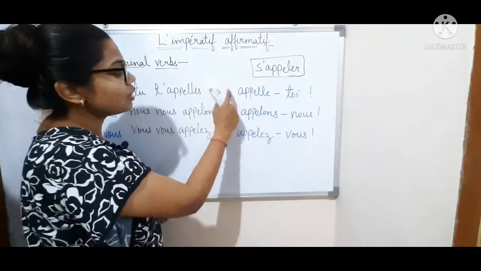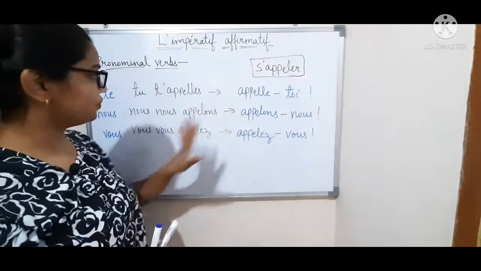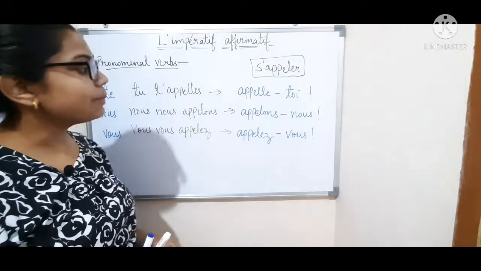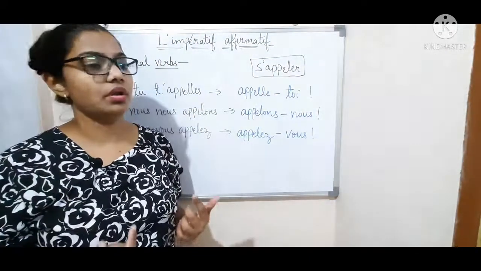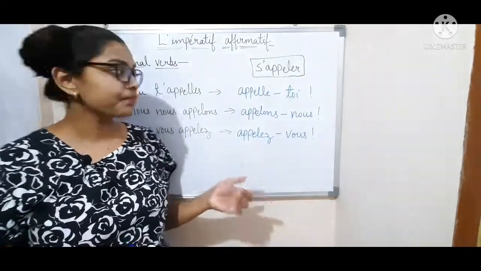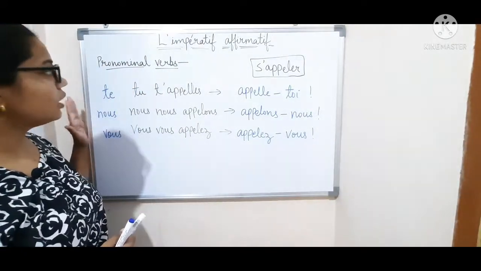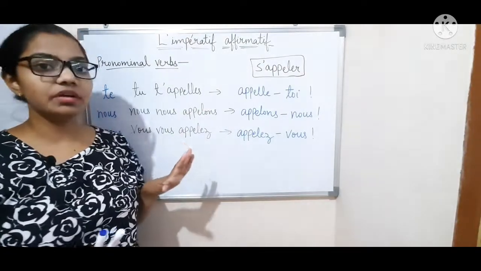So appelle toi. That's why we have to write it like this. Appelle toi. Appelons-nous means let's call. Appelez-vous, call you. So this is how we make imperative sentences with pronominal verbs.